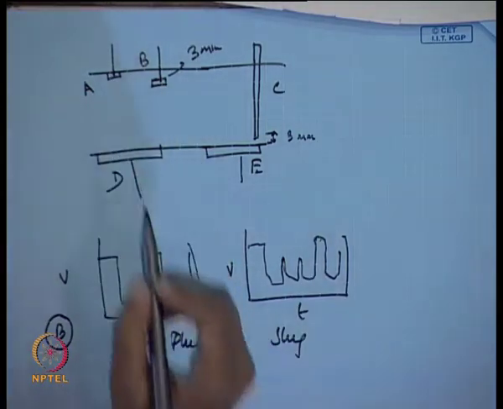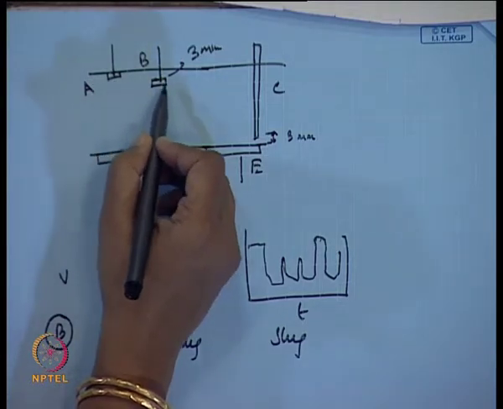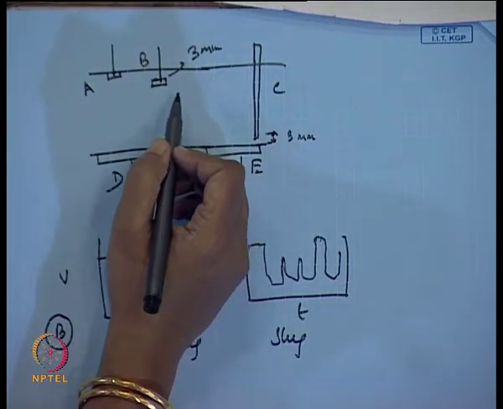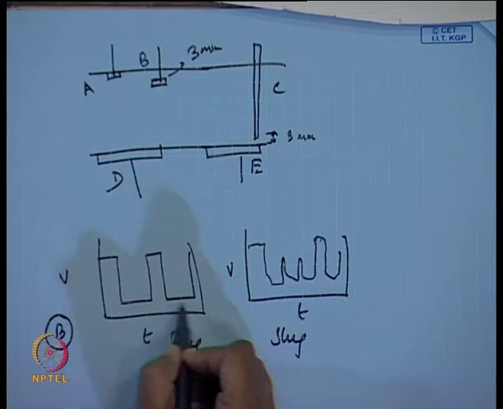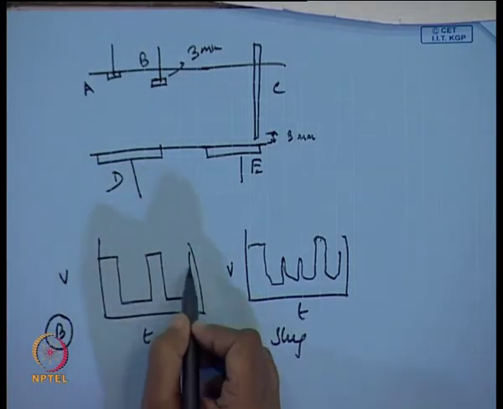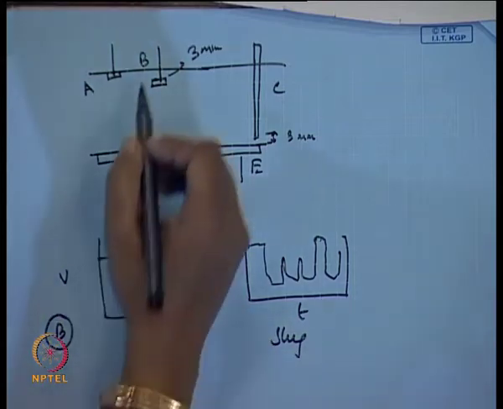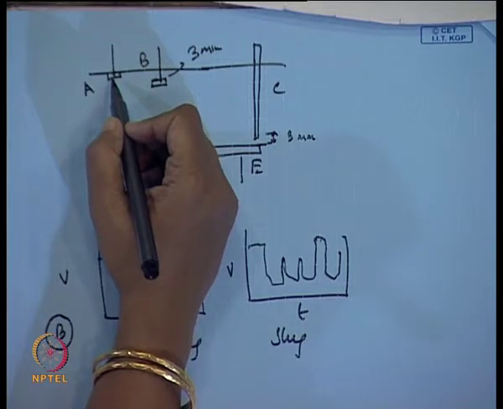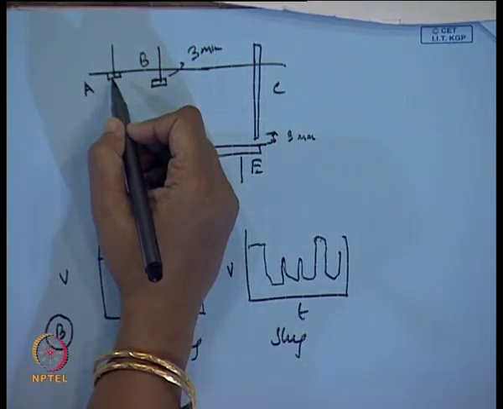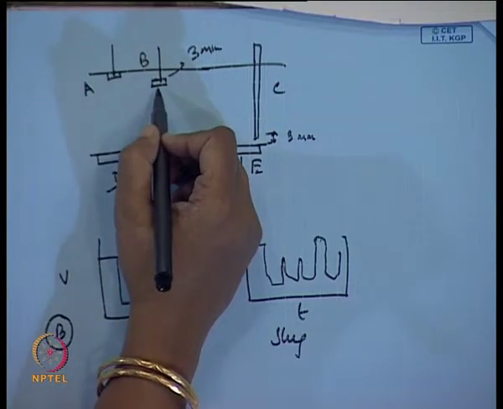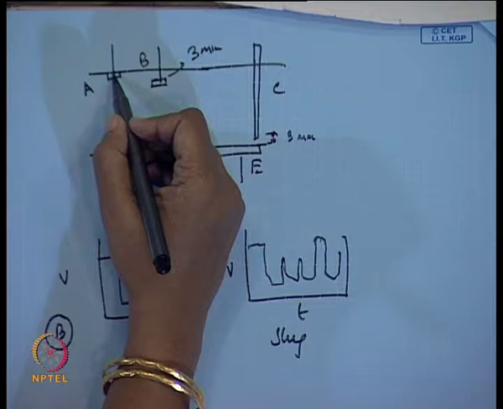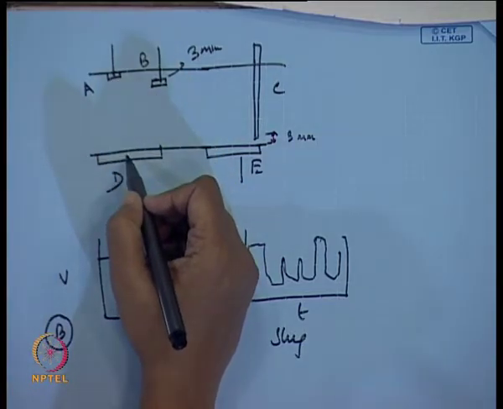If we take probe A, what happens? Along probe A, one particular Taylor bubble is sliding across this. So, definitely you will not get such a nice square wave sort of a thing, but you will get some such sort of a signal. Okay. So, this basically differentiates between plug and slug. Why was this A installed here? A is installed to show whether there is a liquid film or not. If there is a very thin liquid film, that cannot be detected by B, that can be detected by A. So, if there is a liquid film, then through the liquid film the circuit is established between A and D. So, we get an output.